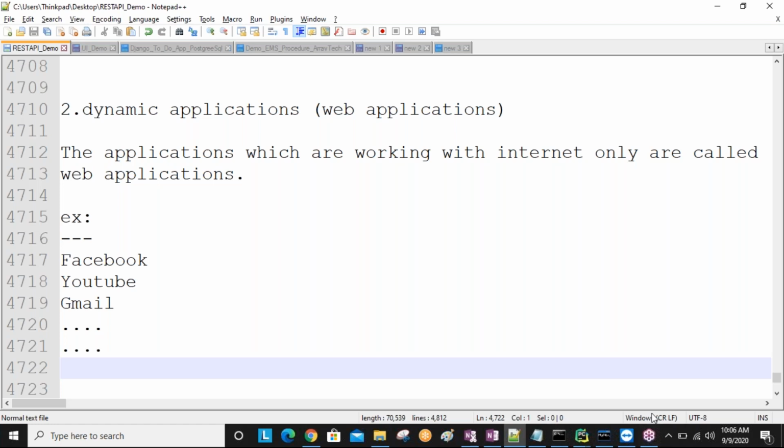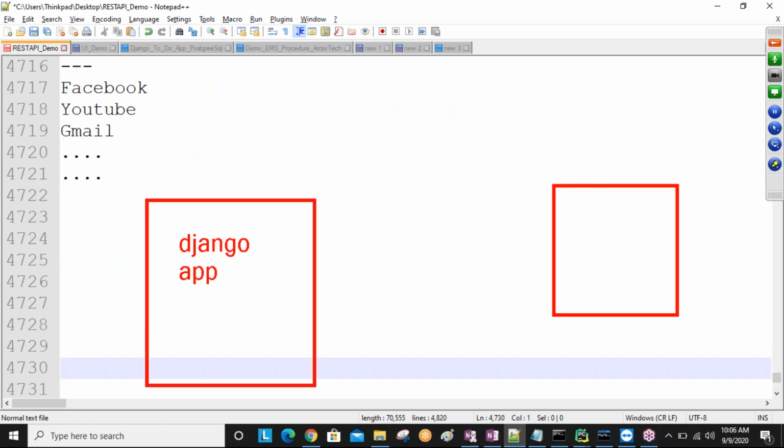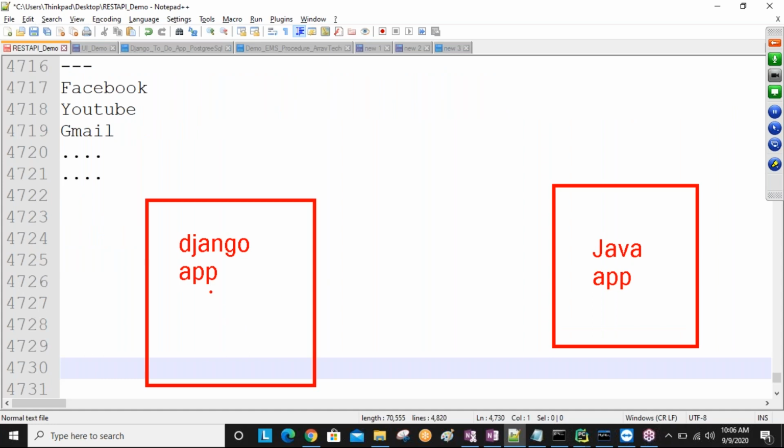So assumption, this is my application. What is this one? Django. The Django application. Now I have another application. This is a Java app. I'm considering both are static applications. Django application is a static application. Java application is also a static application.